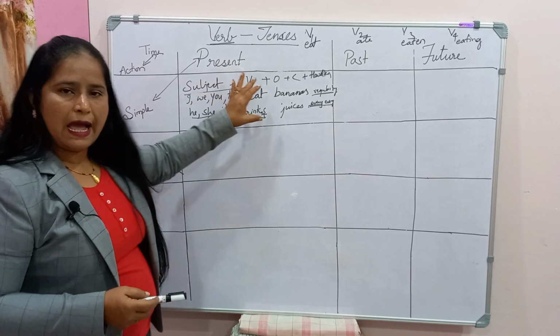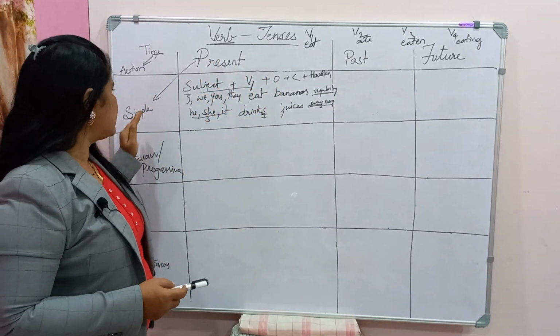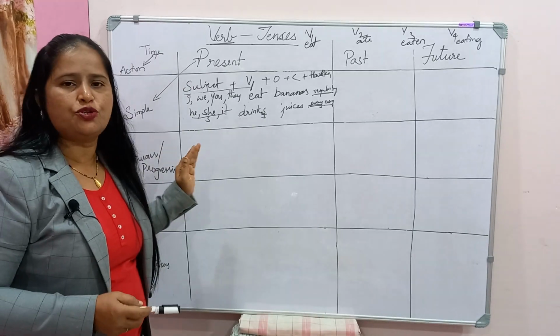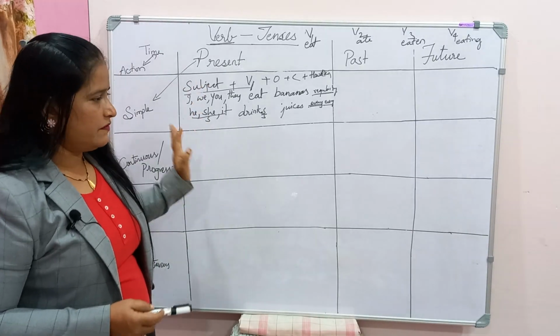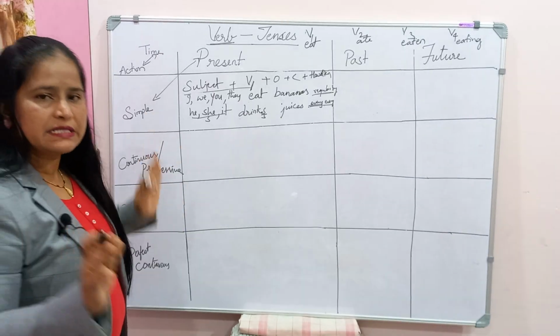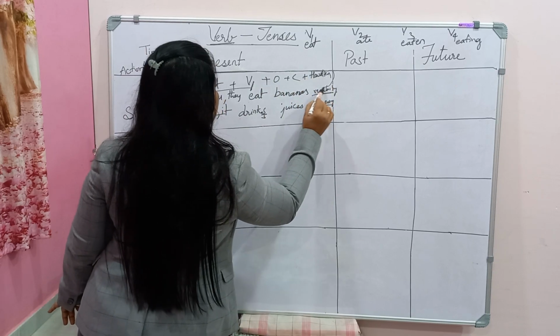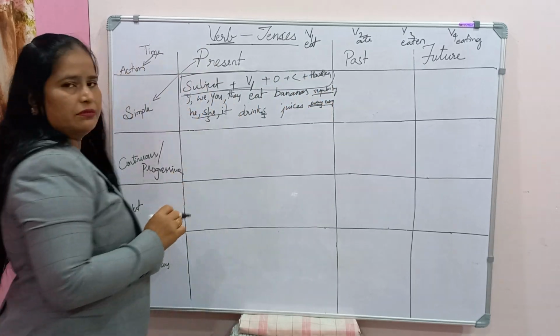So for all the habits we write it. Simple present tense itself is a lengthy topic. We will do it later. First let me fill this box. In this class I will finish the structure. So how do we write the sentence? This is the structure, right?